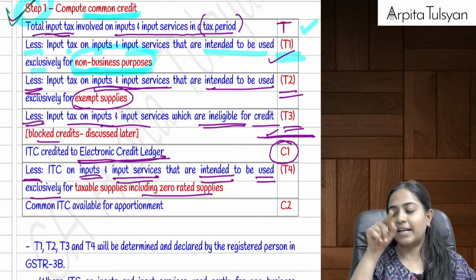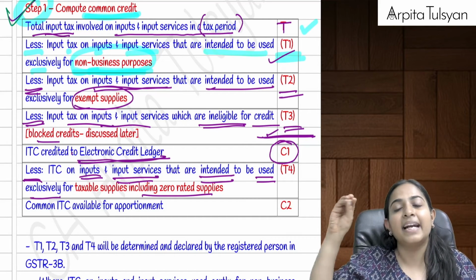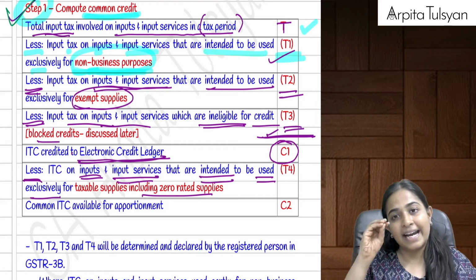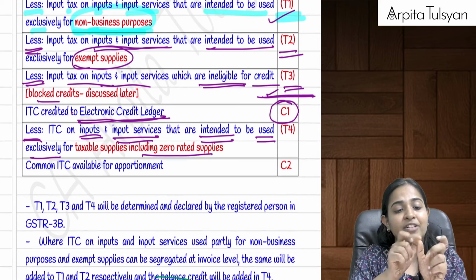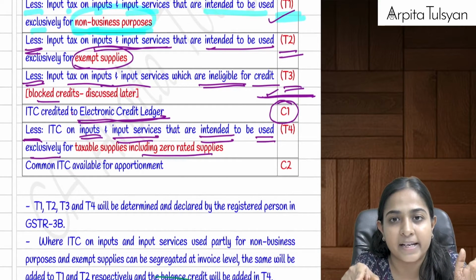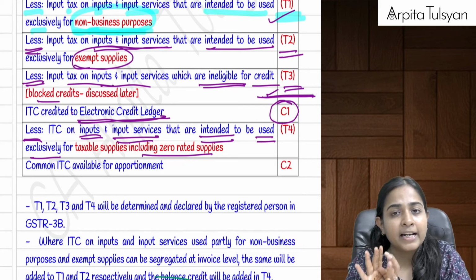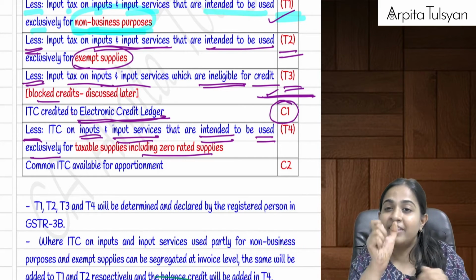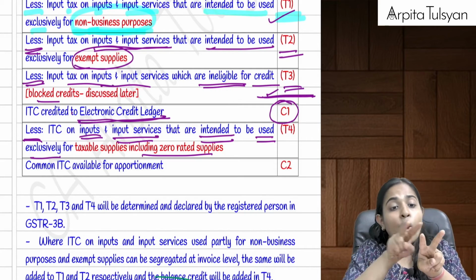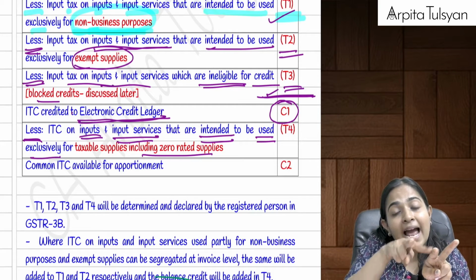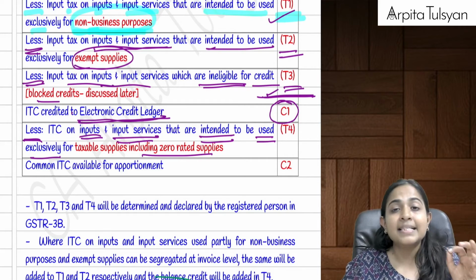From T you subtracted T1, T2, T3. Now you are left with C1. This is the credit that will be credited to your electronic credit ledger. From that, subtract the credit which is used exclusively for taxable supplies. This credit you have already got, because it is already credited to your electronic credit ledger. We are removing it so that we get the common credit which is used for taxable and exempt supply, or common credit which is used for personal and business purpose. There will be some common credit. That common credit is termed as C2.